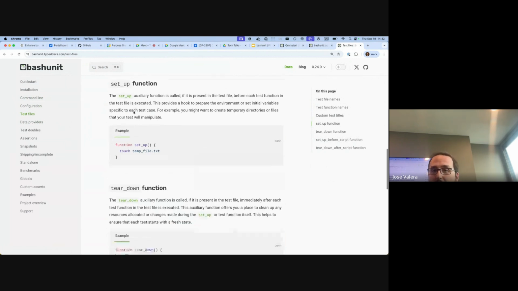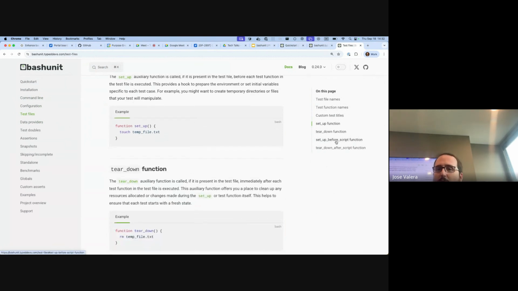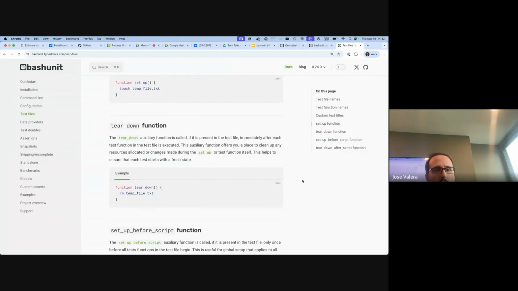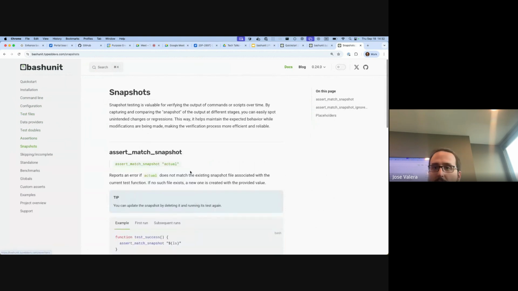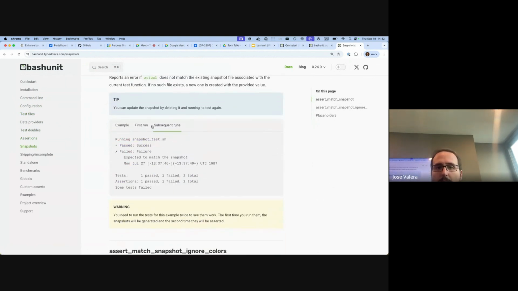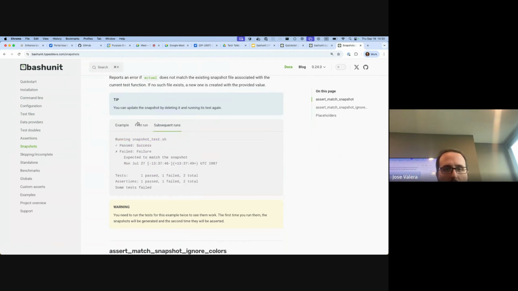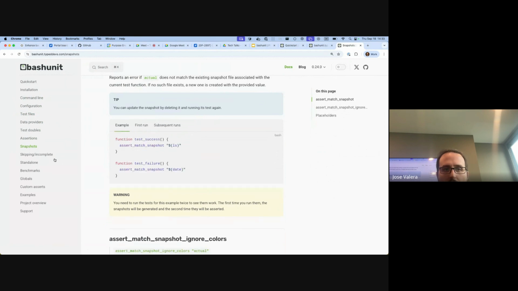You can have setup, tear down, setup before script. This is like before all, before each in Jest, or setup before the script, so before all the tests run, or after. We also have a snapshot test where you run a script, and then it creates a snapshot of the result. And then when you run the same test again, it will compare the result of the execution with the previous snapshot that you made before. Very powerful for complex tests.